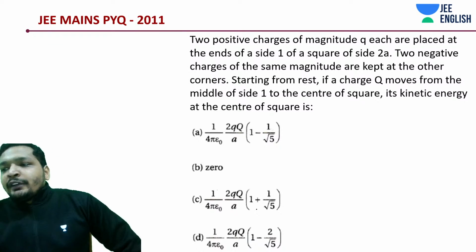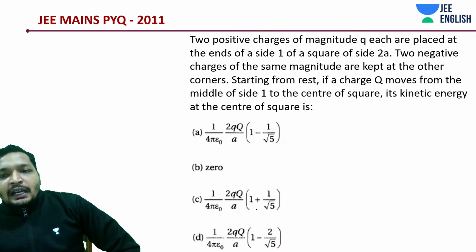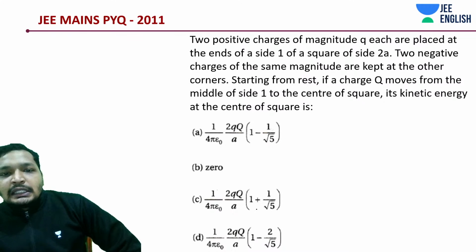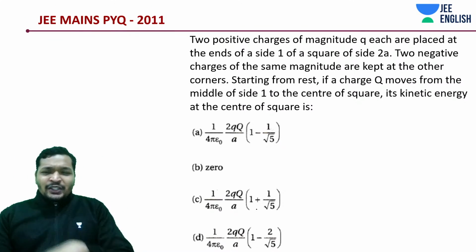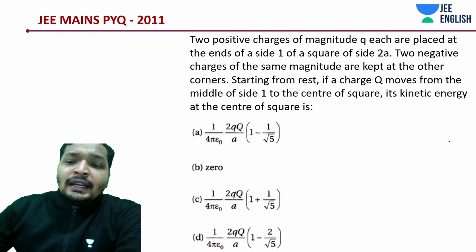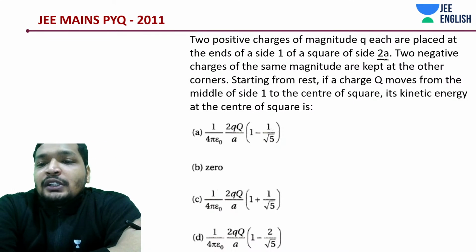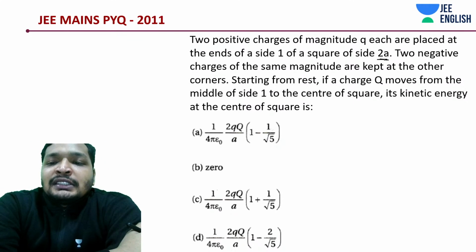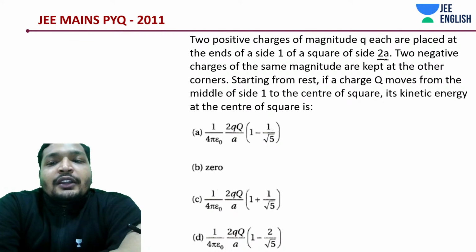There's a very simple way of approaching this problem. What does this problem say? There are two positive charges of magnitude q and q which are placed at the ends of a side of a square of side 2a. Note the square is not of side a but 2a, so be careful. I intentionally didn't bring up the figure even though I have it, because this is a PYQ session. In some cases I do bring it up, but then I thought, let's do it without.